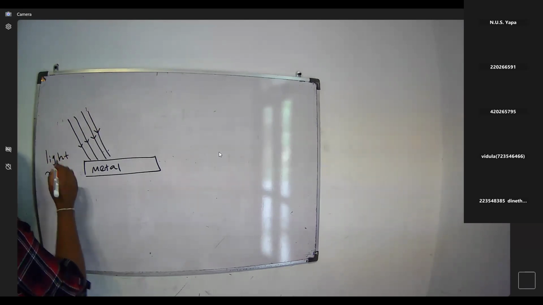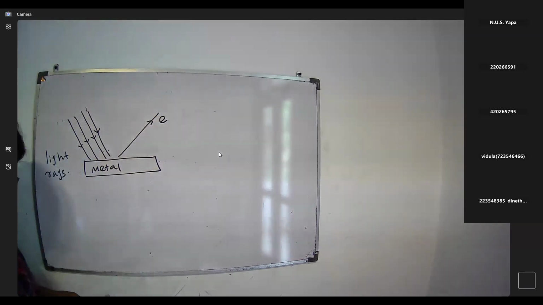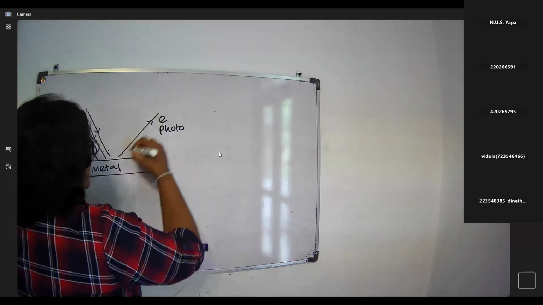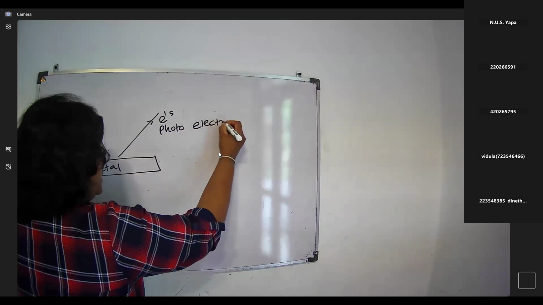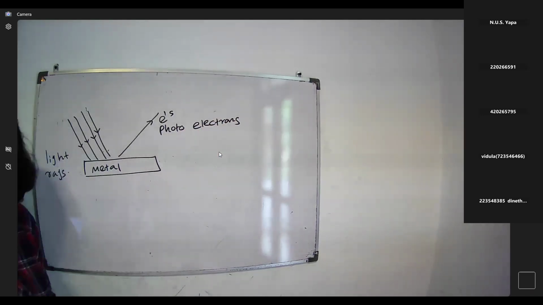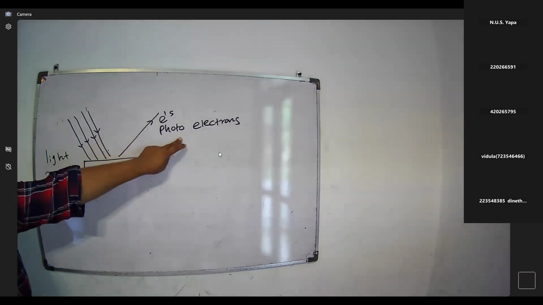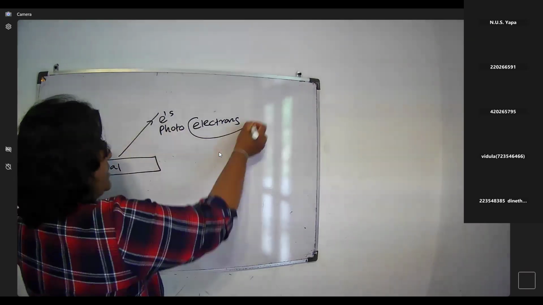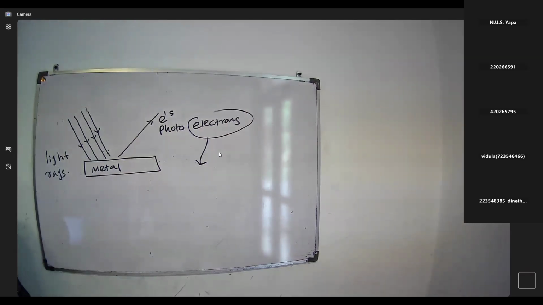Photons, light rays, then electrons are emitted. We call these photoelectrons. And because of the electrons, we know a current is produced.